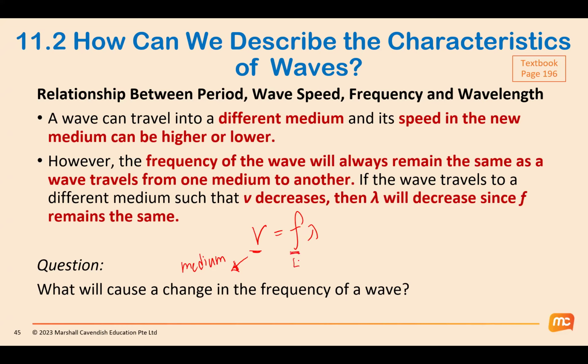Frequency is always dependent on the source of disturbance, and usually will not change, and the wavelength is dependent on the speed. So if the speed increases and the frequency is the same, then the wavelength would also increase. Similarly, if the speed decreases, then the wavelength would also decrease.